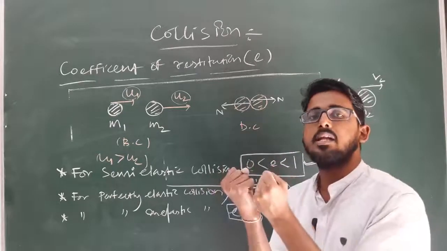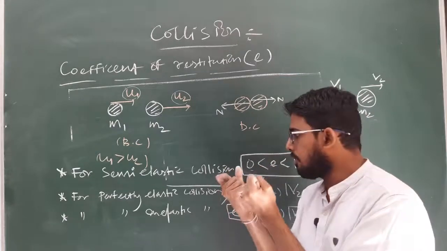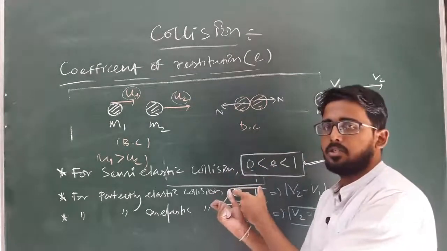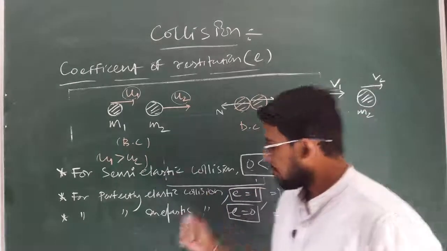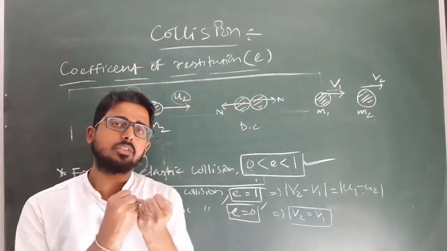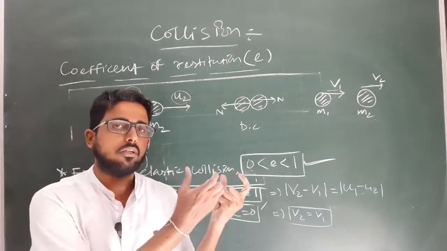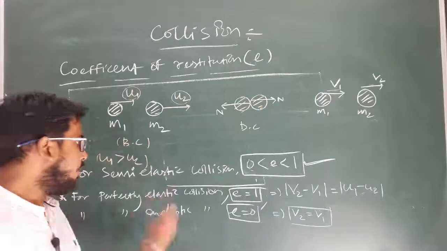When collision takes place at atomic or subatomic levels, those collisions are generally considered perfectly elastic. Clear? And what is perfectly inelastic collision? When after collision the velocity of both the particles remains the same, or they stick to each other, but not always.